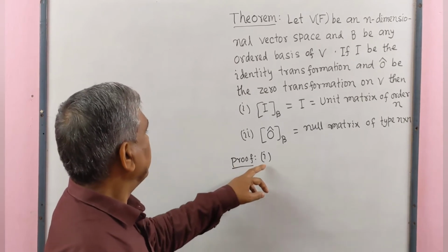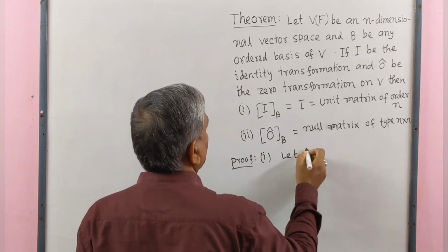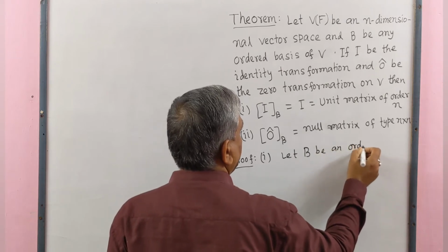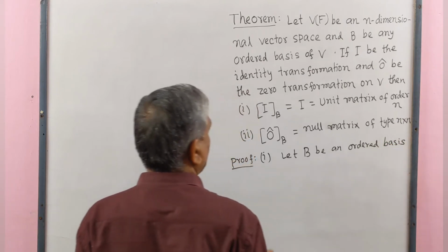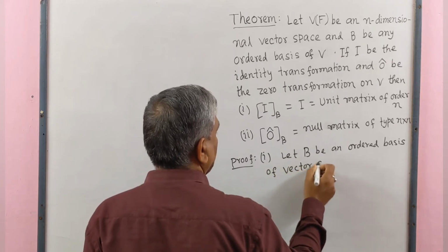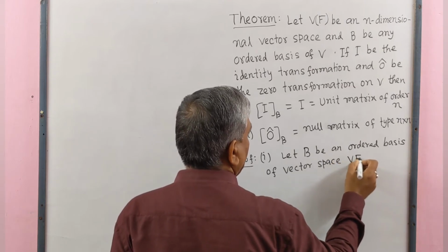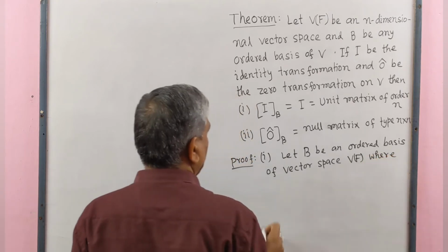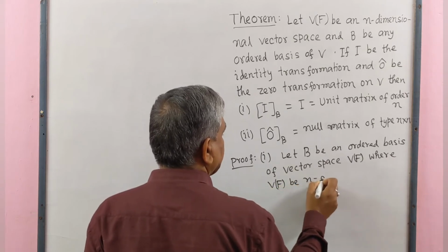Proof. Number one. Let B be an ordered basis of vector space V over F, where V is n-dimensional.